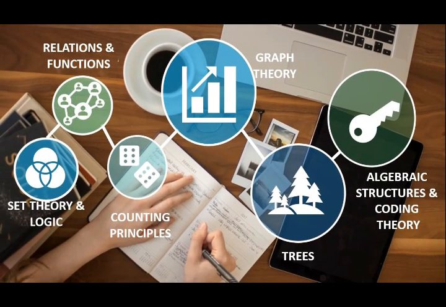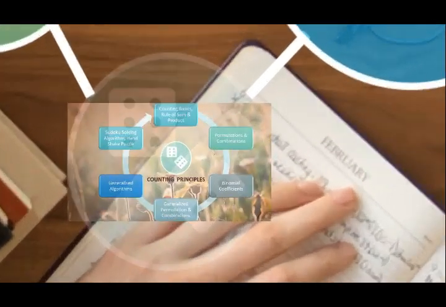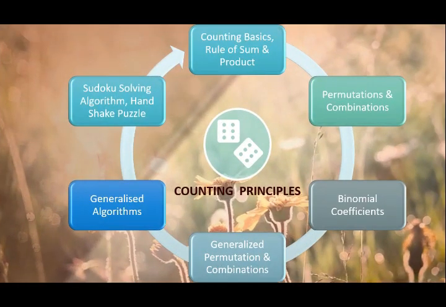The next part is counting principle, and in counting principle we will learn about permutation and combination, whatever things you learned till your childhood, that will be covered in your counting principles. So you will have binomial coefficient, permutation, combination, counting basics, rule of sum and product, and case studies based on Sudoku solving algorithm and the handshake puzzle.